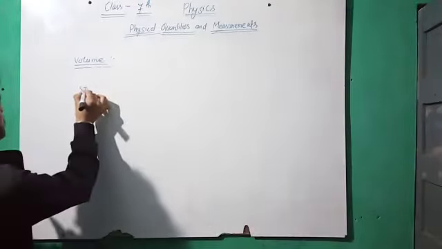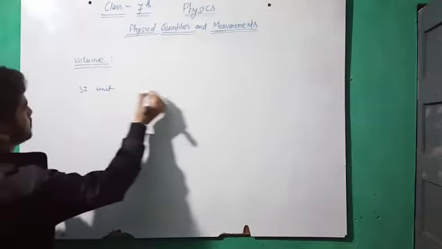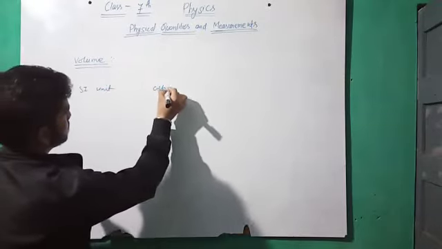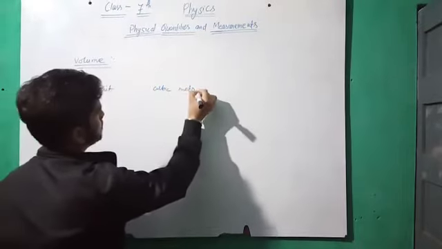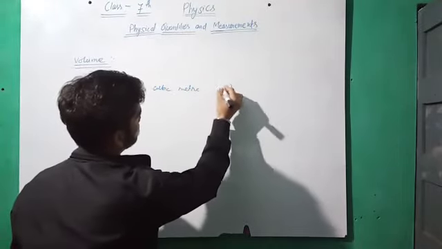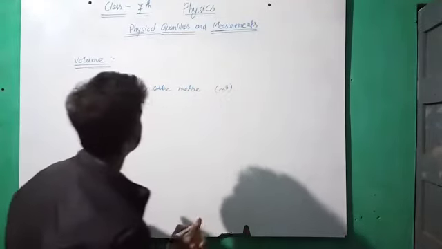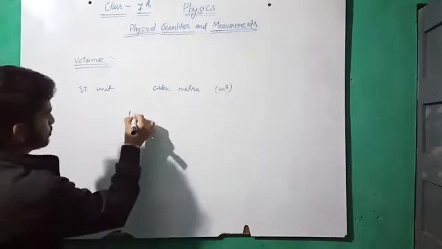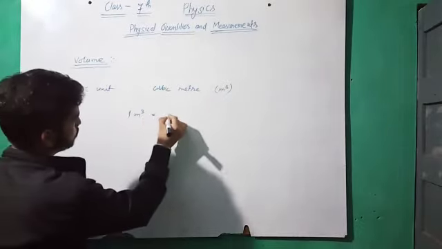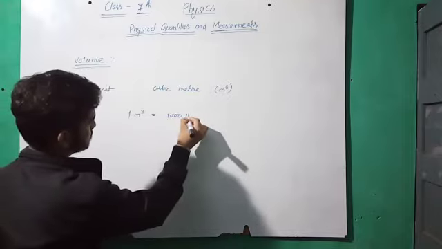SI unit of the volume is cubic meter. It is also known as meter cube, but it is a very big unit. Why is it a very big unit? Because 1 meter cube is equal to 1000 liters.